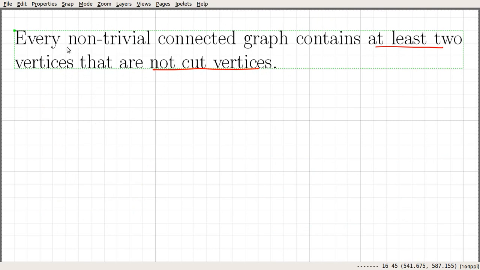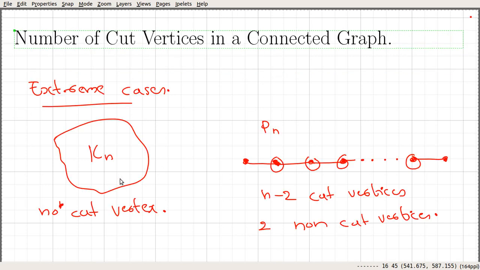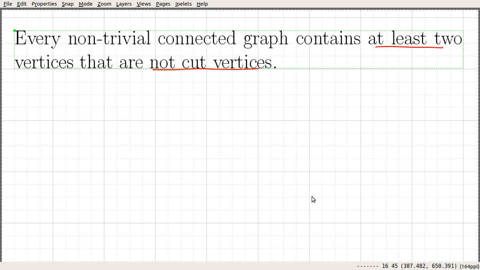So the statement reads as follows: every non-trivial connected graph contains at least two vertices that are not cut vertices. This statement is true for any graph. Here we saw that it is true for at least these two graphs. For Kn, all n vertices are non-cut vertices, and similarly for Pn, which is the other extreme, exactly two vertices are non-cut vertices and the remaining n minus 2 are cut vertices. So let's go and prove this statement.